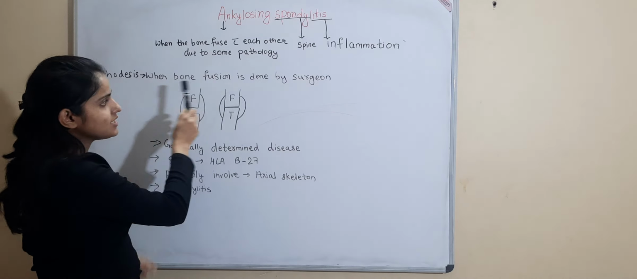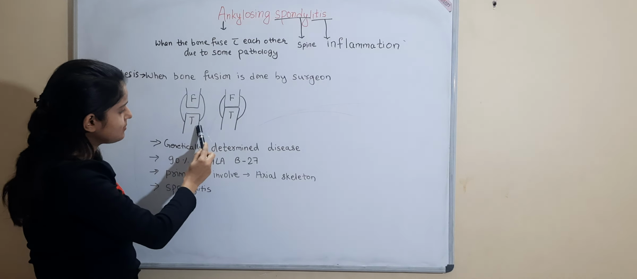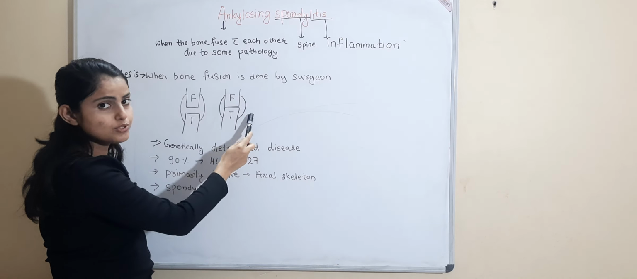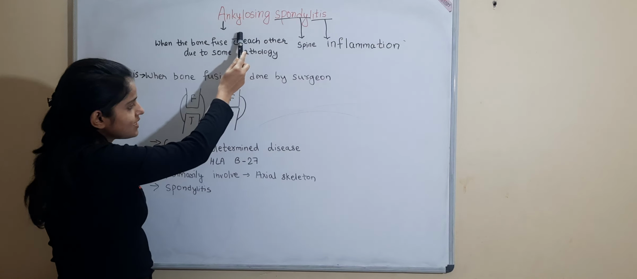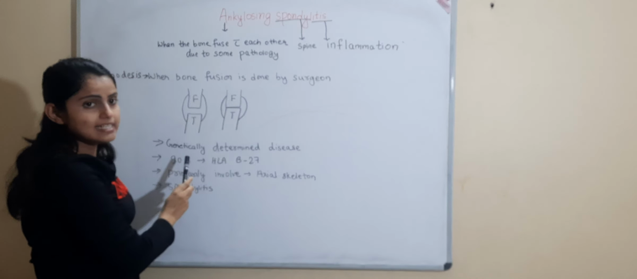Arthrodesis: when the bone fusion is done by a surgeon, it is called arthrodesis. Suppose this is the femur and this is the tibia, and this gets fused. If this gets fused due to some pathology, it is called ankylosing, and if this gets fused by the surgeon, it is called arthrodesis.